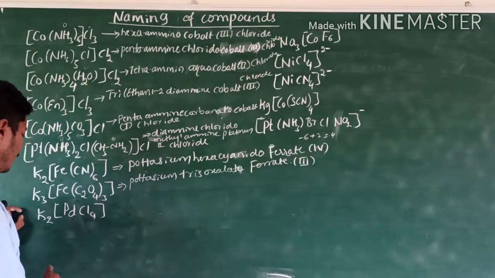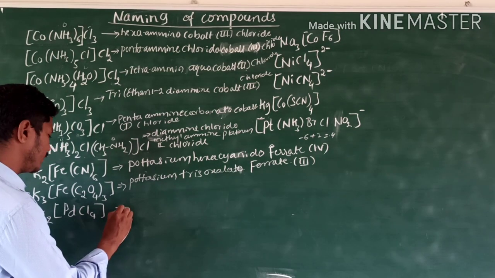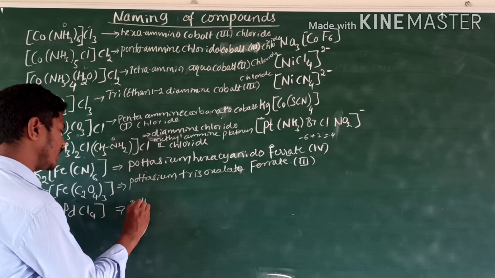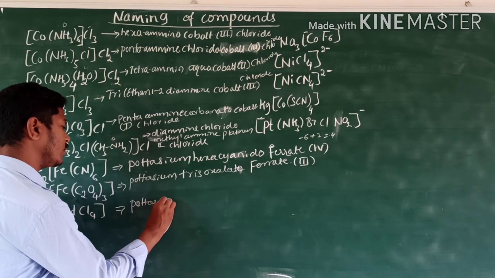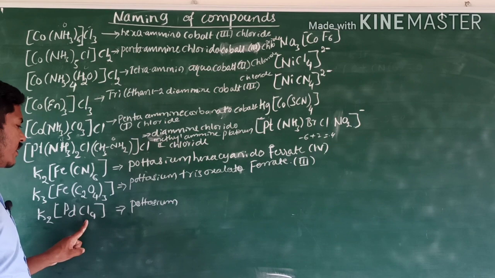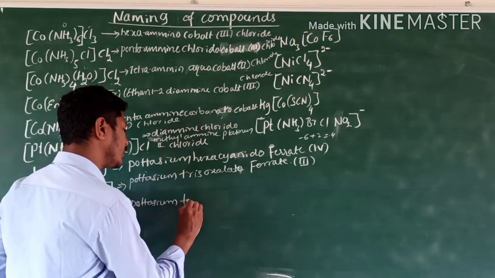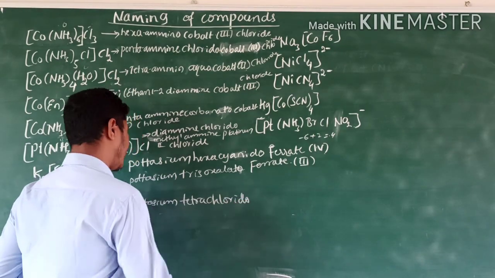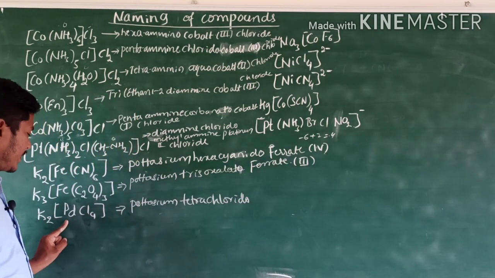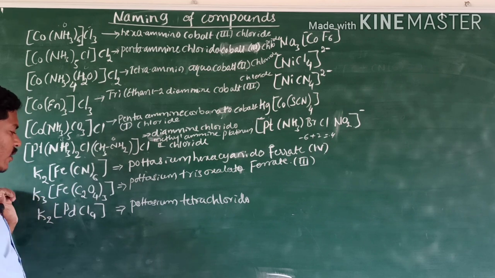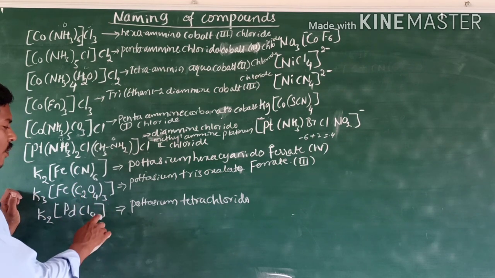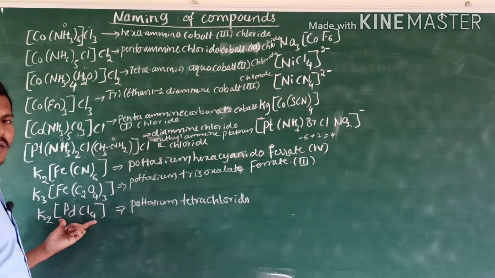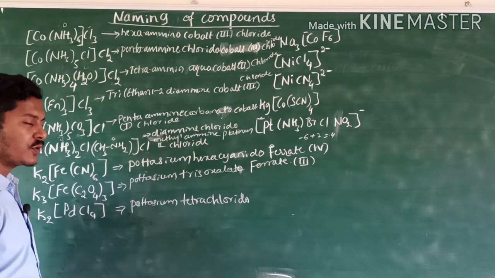Next, same thing happens. Here palladium is the central metal atom, potassium as it is, then tetrachlorido palladiate. After removing this cation, we are getting the anion here. That's why for a complex carrying the anion, the central metal atom's ending name is changed into ATE.